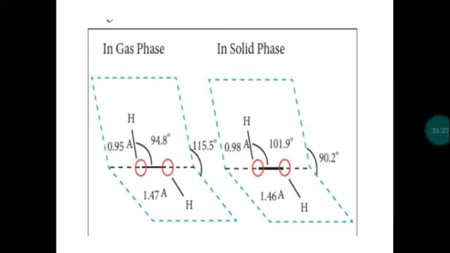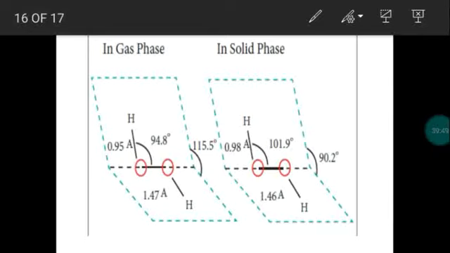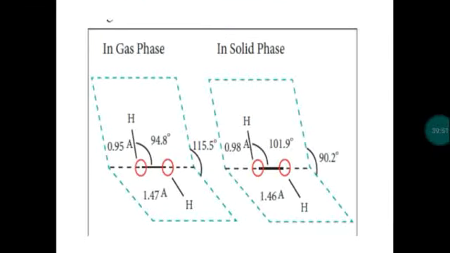Next, we are going to compare the structure of hydrogen peroxide in gaseous state as well as solid state. So when the physical state changes, there are some changes in the bond angle as well as bond length. So both will also be changed. Now, the hydrogen peroxide structure